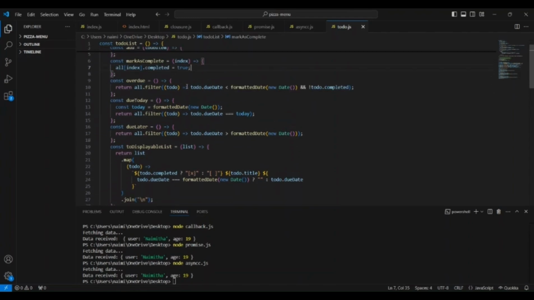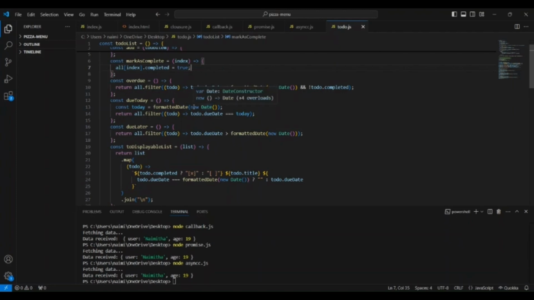The next method I have written here is the overdue method. It returns all the tasks that are past their due date and are still marked as incomplete.